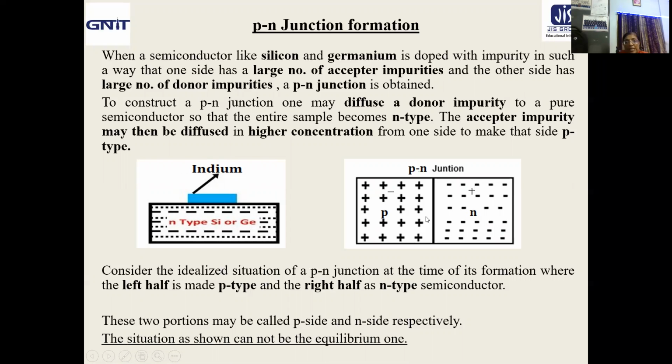We can consider this cannot be an equilibrium situation because there is a concentration difference of the holes as well as the electrons from left to right. So the holes are on the left, that is the p-type side, and the electrons are on the right side, that is the n-type semiconductor. A little bit of difference is there at the time of p-n junction formation, because you have to consider the ions too, though they are not mobile.